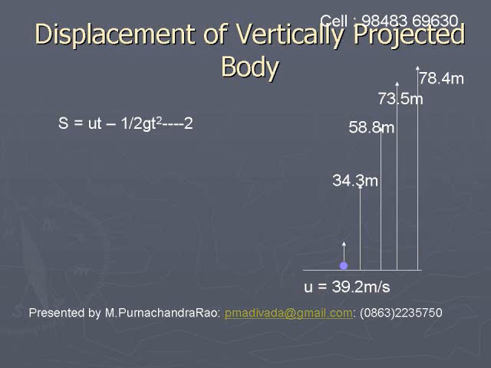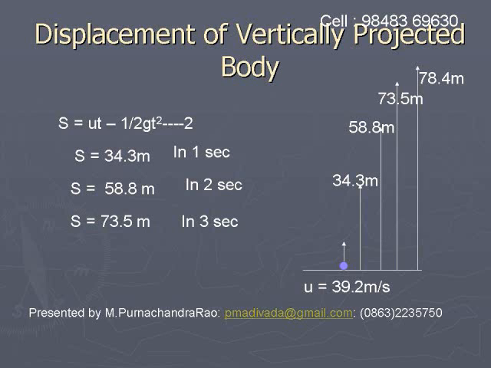Displacement of a vertically projected body. Suppose the body is projected with 39.2 meters per second, then its vertical displacement can be calculated with the relation s is equal to ut minus half gt square. After 1 second, it becomes 34.3 meters. In 2 seconds, it becomes 58.8 meters. In 3 seconds, it becomes 73.5 meters, and in 4 seconds, it becomes 78.4 meters. We calculate these values from the relation s is equal to ut minus half gt square, where u is equal to 39.2, g is 9.8.